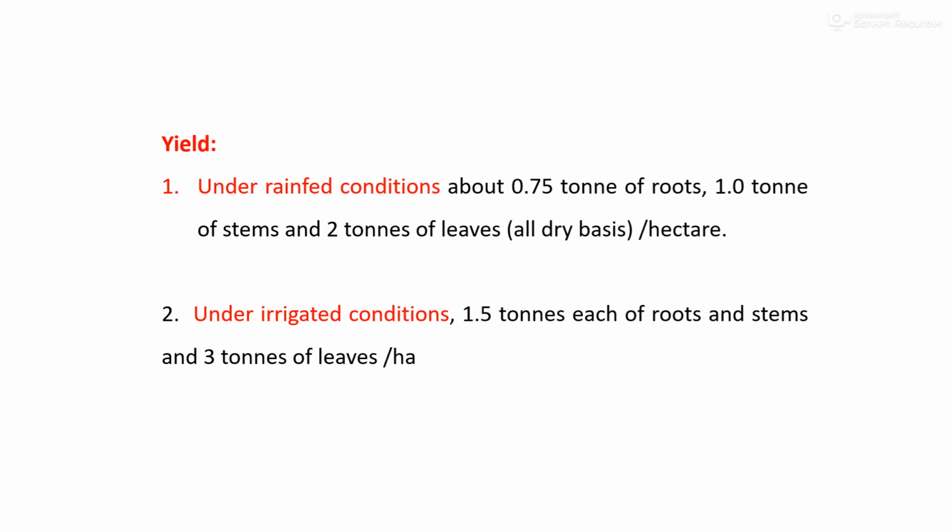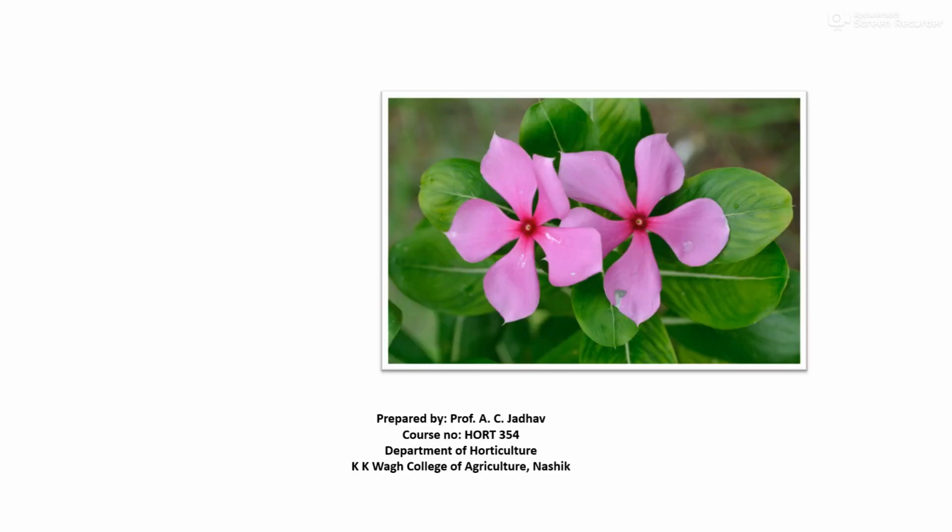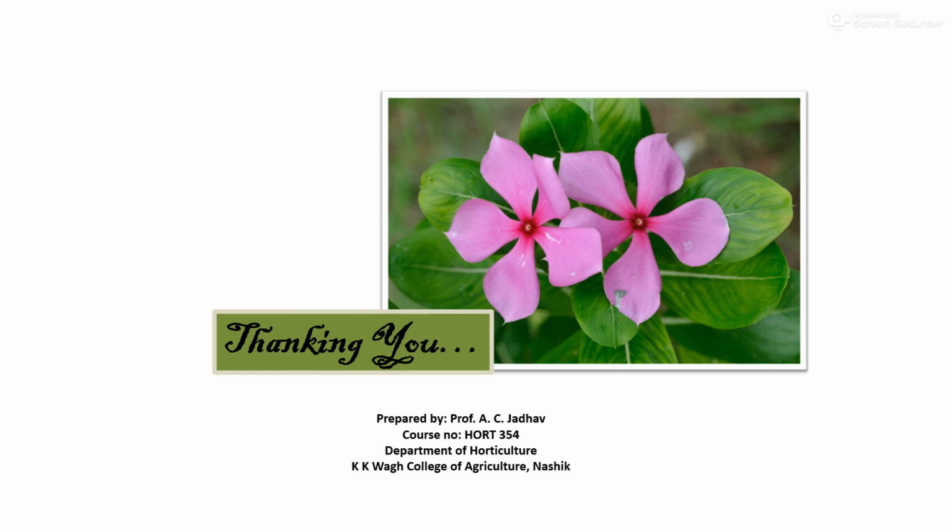In irrigated conditions, 1.5 tons of roots and stem and 3 tons of leaves per hectare. So this is about the detailed cultivation practices of periwinkle, which is a very well known and important medicinal plant. Thank you very much.